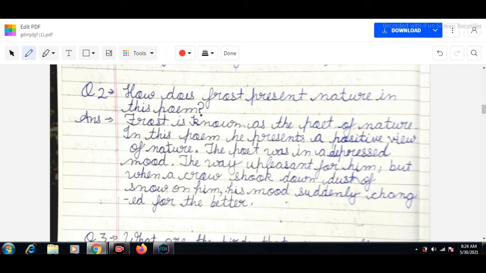So the question is, how does Frost present nature in this poem? And the answer is this: Frost is known as the poet of nature. In this poem, he presents a positive view of nature. The poet, Robert Frost, was in a depressed mood, the way unpleasant for him. But when a crow shook down the dust of snow on him, his mood suddenly changed for the better.